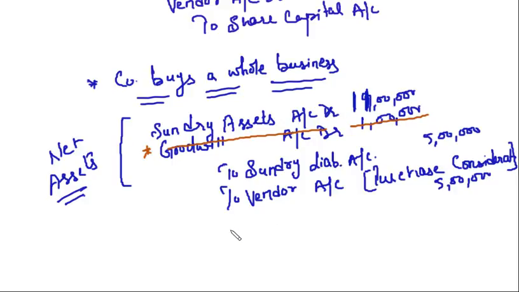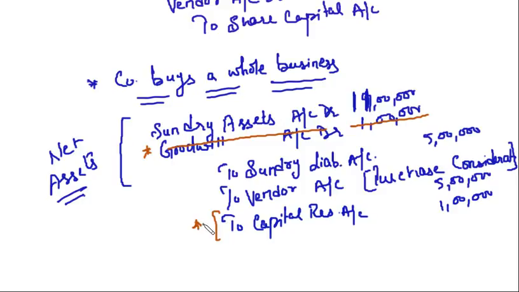In that case, we will write to capital reserve account 1 lakh rupees. Right? Simply putting, in layman terms, if the credit side is more than the debits, it will be goodwill. If debit is more than the credit, it will be capital reserve.